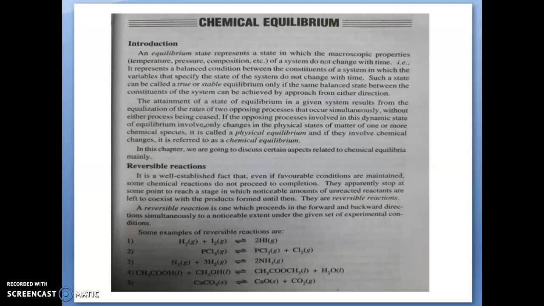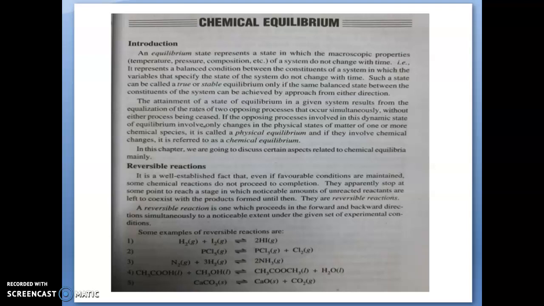Equilibrium state means a state in which the different macroscopic properties that are responsible for specifying the state of a system, like temperature, pressure, composition, etc., do not change with time.